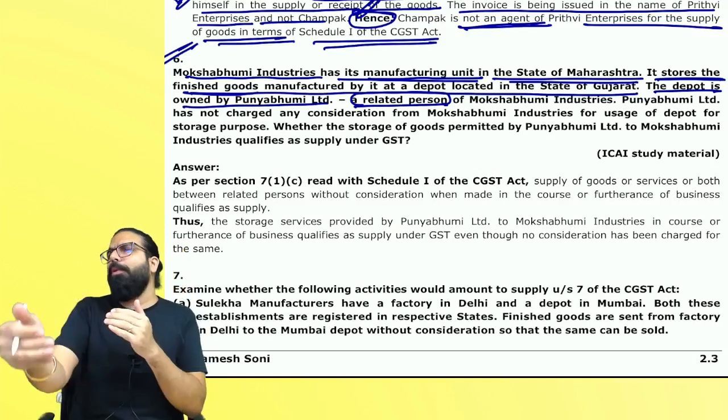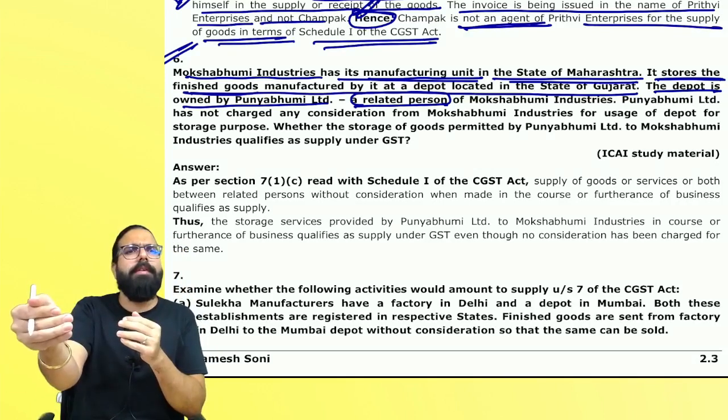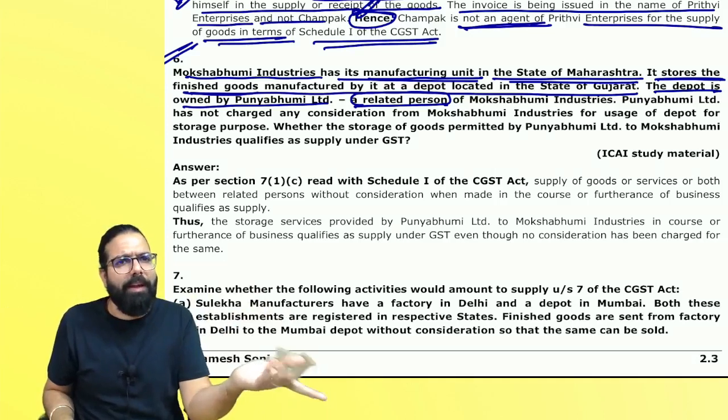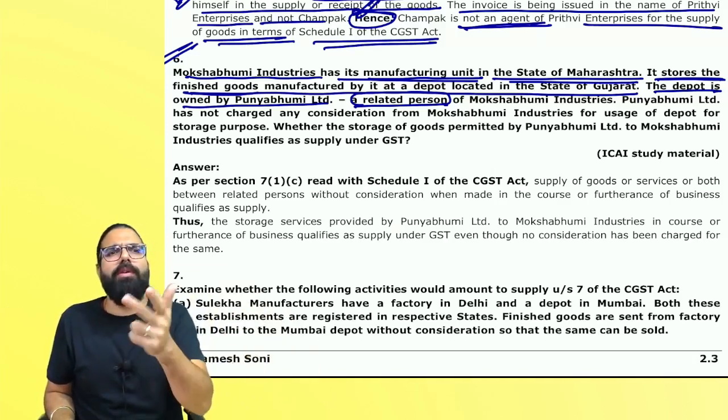Moksha Bhumi and Punya Bhumi are related persons. Supply between related persons in the course of business is a supply. First you write the law, then you write the conclusion. What will you write?